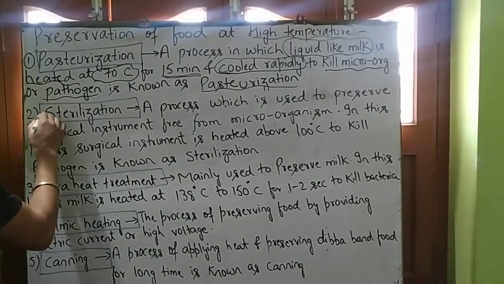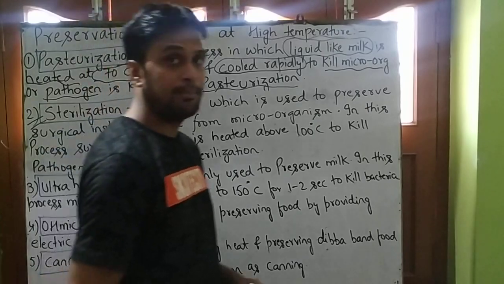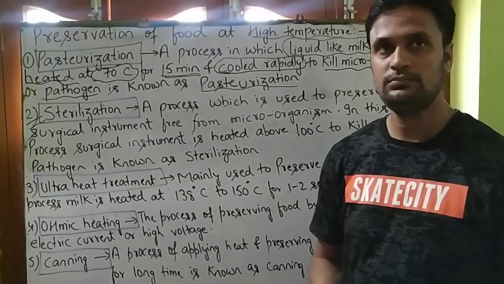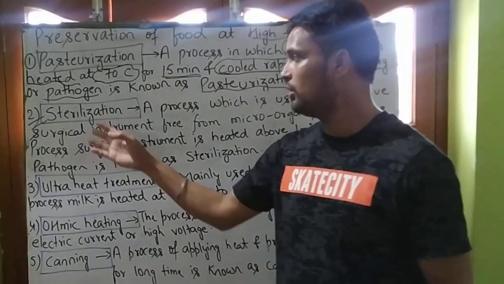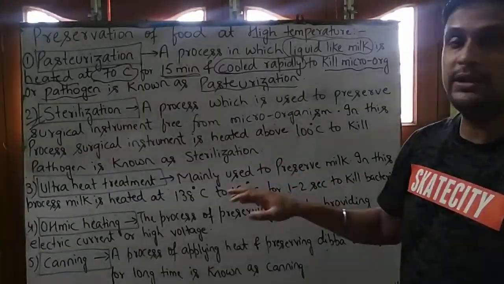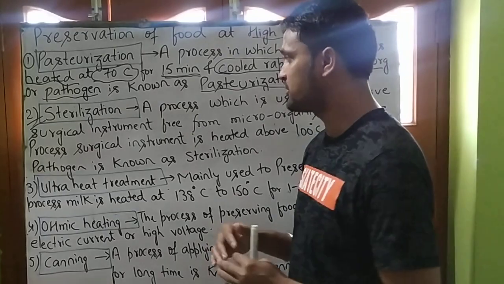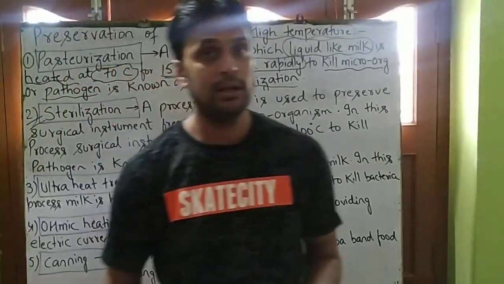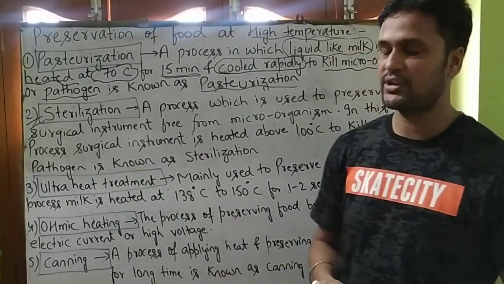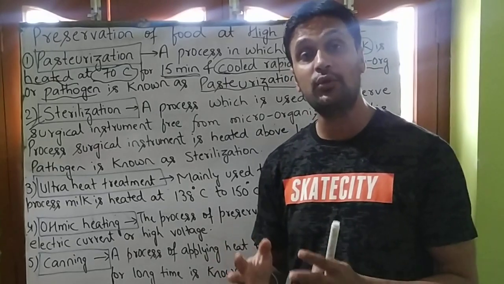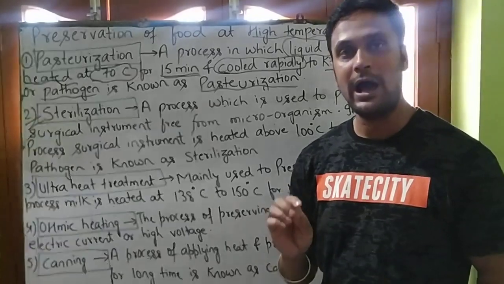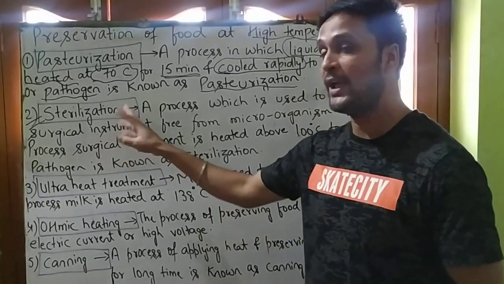So the second step to preserve at high temperature is sterilization. We will see our second step in which we sterilize the surgical instrument and preserve it from microorganisms. So what is sterilization? A process in which we preserve our surgical instrument from harmful microorganisms is known as sterilization.